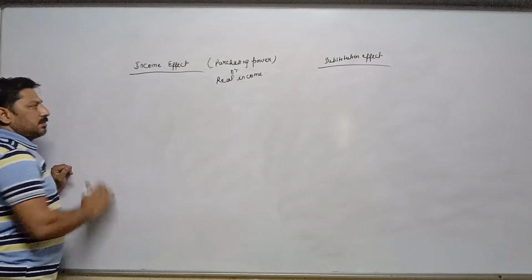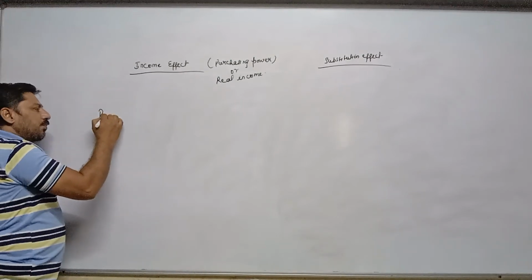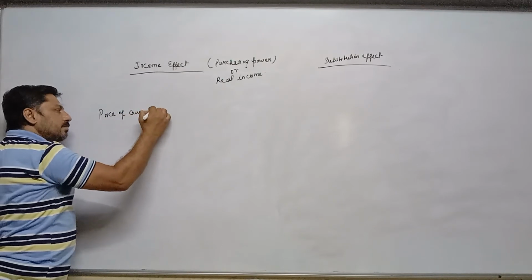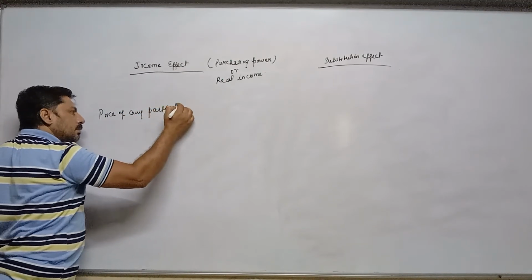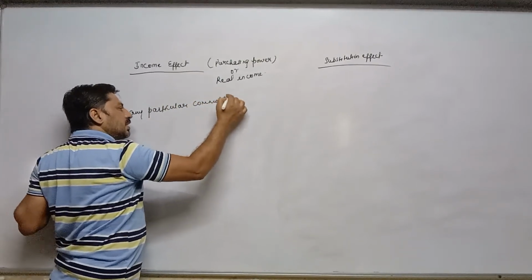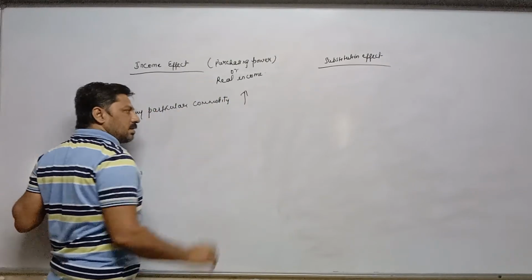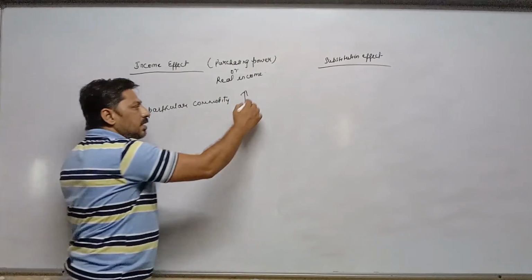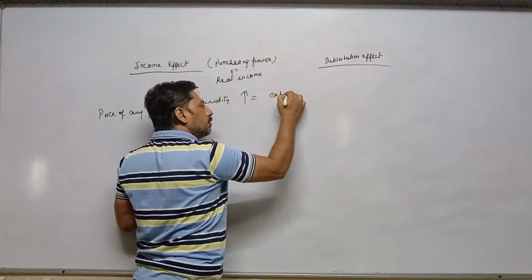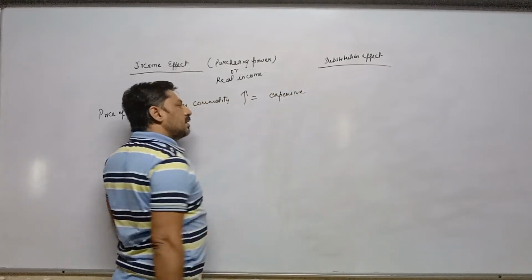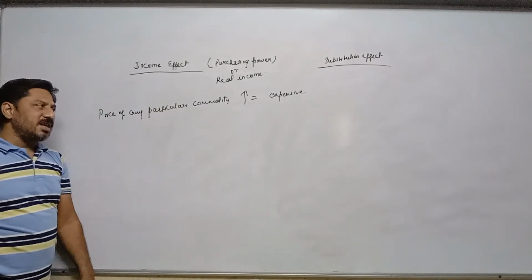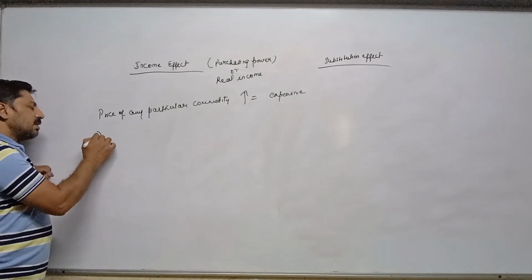So whenever the price of any particular commodity increases, it means that commodity becomes expensive. And when such a commodity becomes expensive, costly, then what happens?